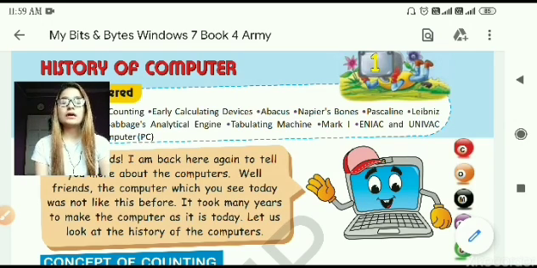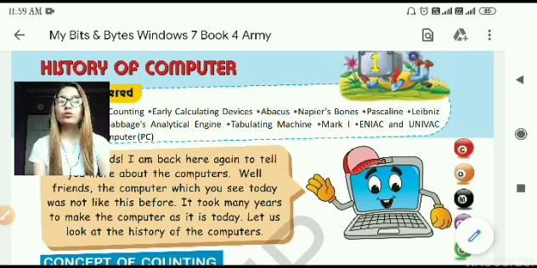Now, before we start, I know all of you know what a computer is, isn't it? You all have been doing computer classes and you all have seen a computer. It basically is a device or a machine which takes the input from the user, processes it inside the CPU and gives us a result. It has made our life much easier.